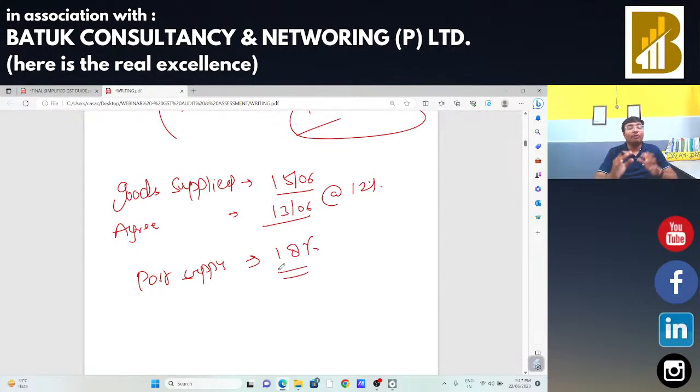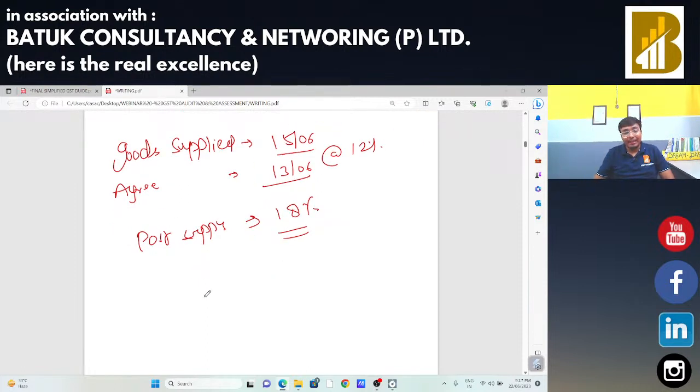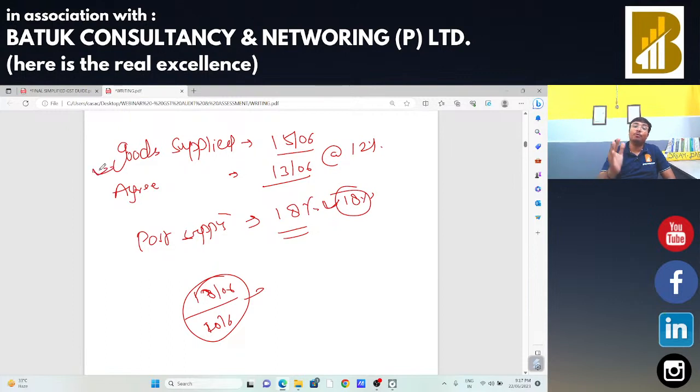Question arises, my invoice is still pending and my payment is also pending. Okay, I am going to make the invoice as on 18th of June. And also I am receiving the payment on 20th June. In that case, what will be the time of supply? Because अगर मैं टाइम ऑफ सप्लाई पोस्ट सप्लाई वाला ले लूं, in that case 18% GST will be charged. अगर मैं टाइम ऑफ सप्लाई at the time of goods supply वाला ले लूं, in that case 12% will be charged. अब आपको पता चला होगा कि टाइम ऑफ सप्लाई की क्या इंपॉर्टेंस है. यहाँ पर रेट ही चेंज हो गई. If there is a change of rate, in that case the time of supply is very crucial.